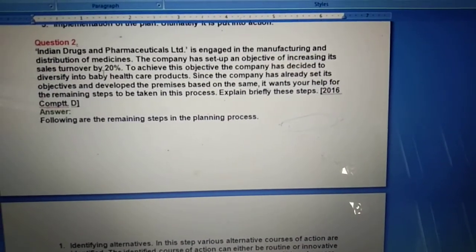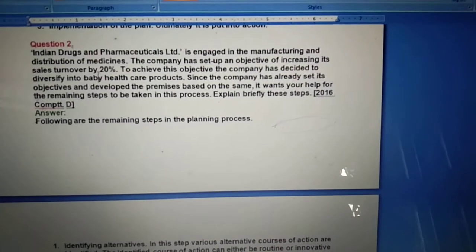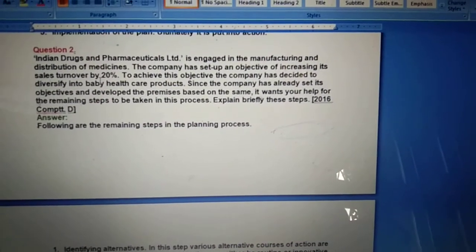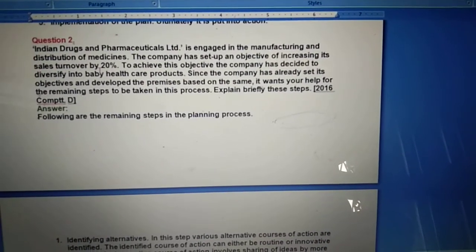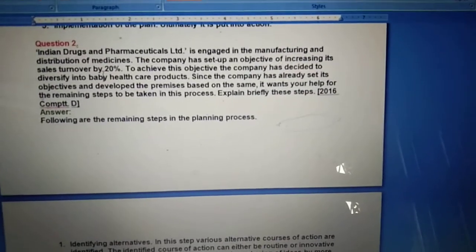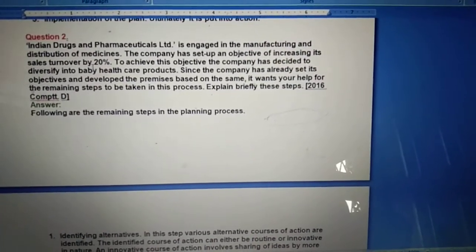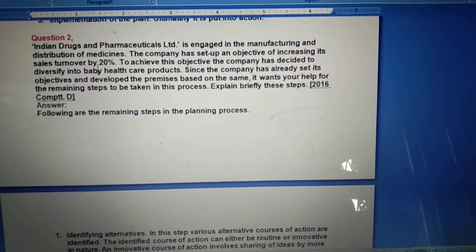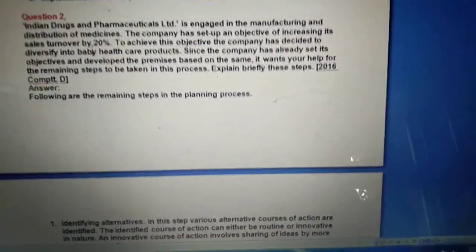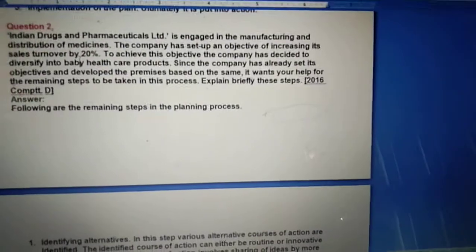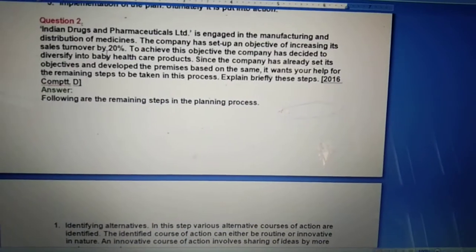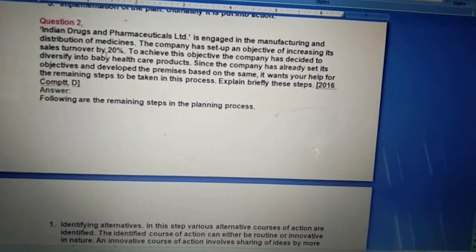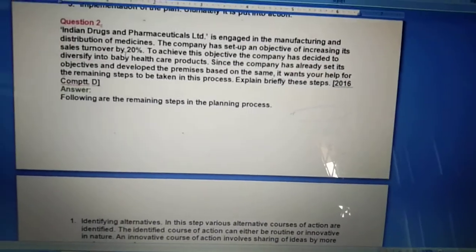It means to increase the 20% sale turnover, the company has decided to go through with diversifying into a baby healthcare product. Since the company has already set its objective and developed the premises, the company has already set its objectives, developed assumptions, the hypothesis as we call it. It wants your help for the remaining step. It means what are the remaining steps after 2 steps, that is setting objective and setting the premises. Setting the objective is the first step of planning process, and assuming or going through with the premises is the second step. Now what are the remaining steps?